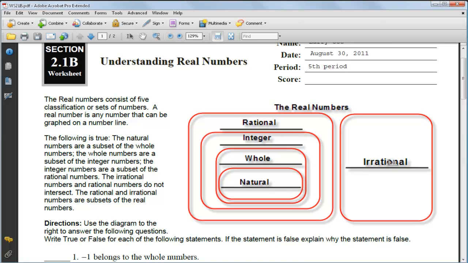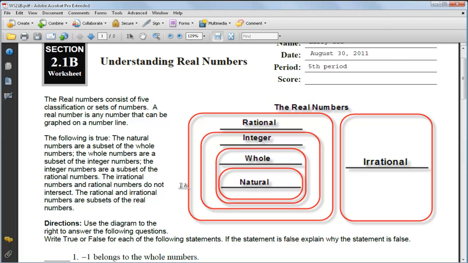Now if you look over here, the irrational and the rational numbers are not subsets. They don't have any members in common. None of the members over here are members over here. So these are separate sets. But all these numbers belong to the real number set because they can be graphed on a number line.